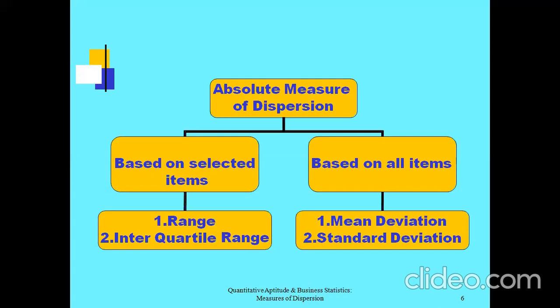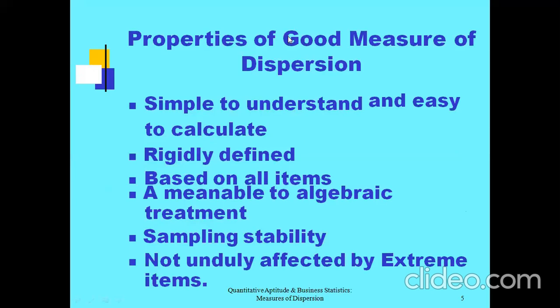Under measures of dispersion, there are two types: number one, absolute measure, and number two, relative measure. Absolute and relative measure of dispersion.